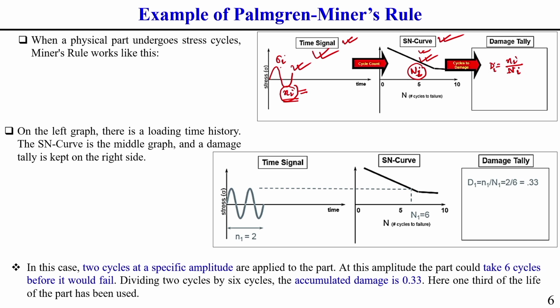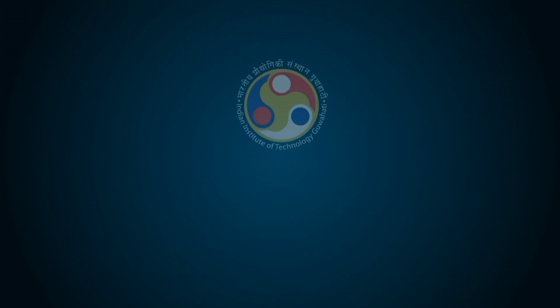So, I am just showing a simple example, then it will be very clear to you. Generally, if you consider the SN curve in a log plot, then the number of cycles also needs to be put in log form. This you should keep in mind.